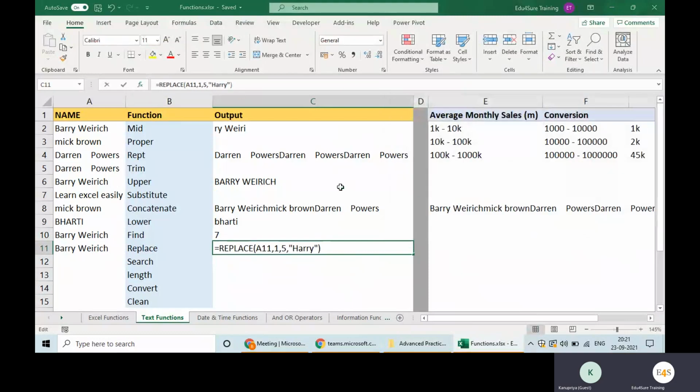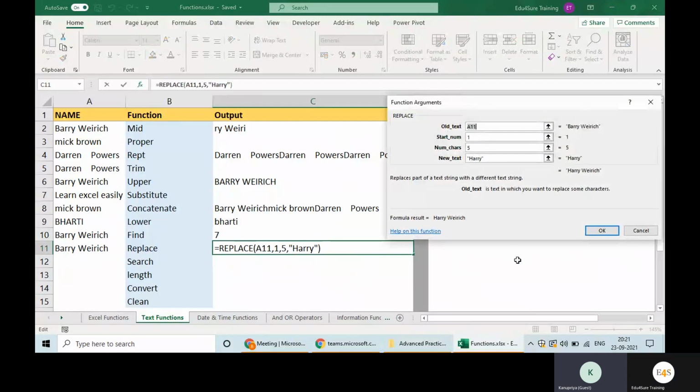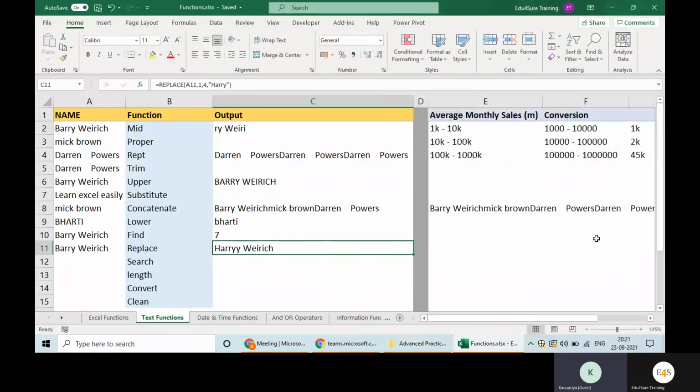See, at that time in the old text we had selected only a particular word, so it replaced only that. If you select the entire value, it will replace the entire value and show you the complete value. What will happen if I write 4 here? It will not replace everything, it has replaced 4 characters. This is the reason we are getting double 5s.